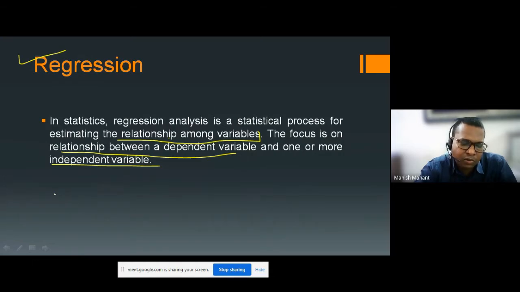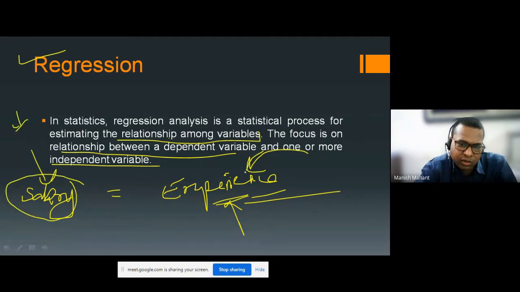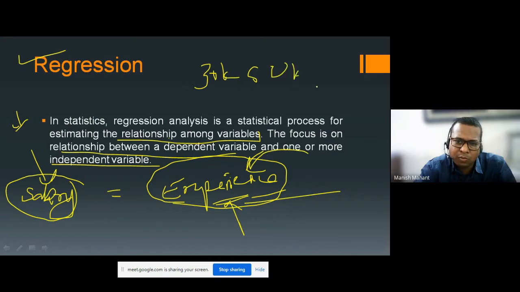Let's take an example. I have written here salary equal to, and here say experience. Experience is an independent variable and salary is a dependent variable. We can define this salary on the basis of experience. If a company has lots of employees and the employee salary has to be decided, one factor is experience. By experience we can say his salary must be 30,000, his salary must be 50,000, or similar things.